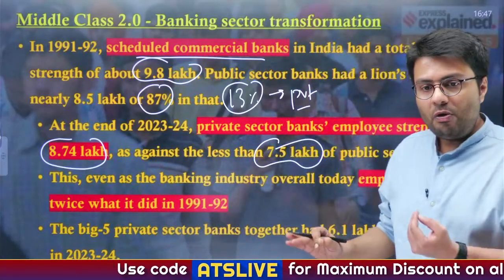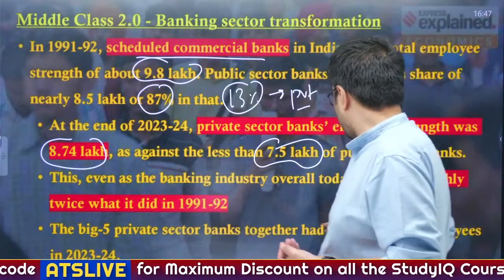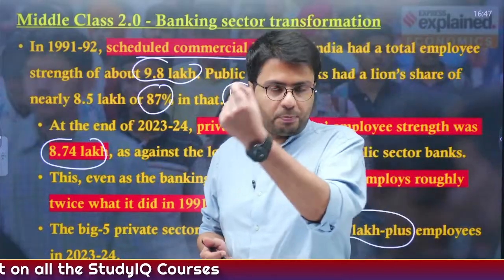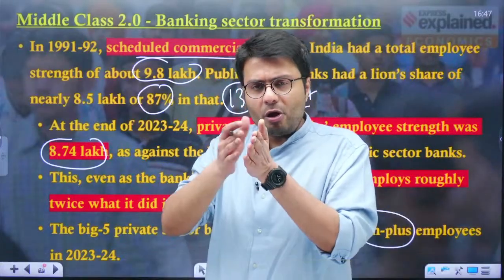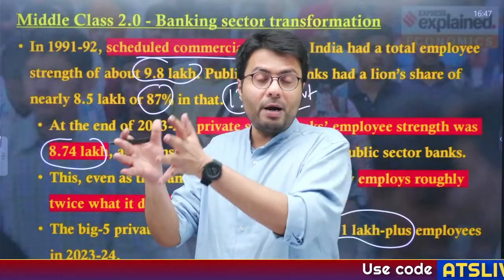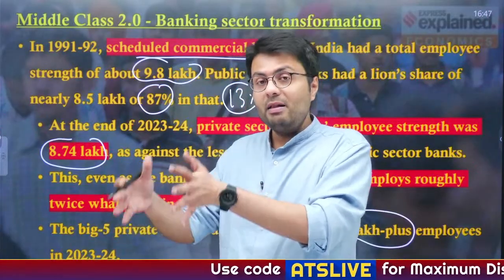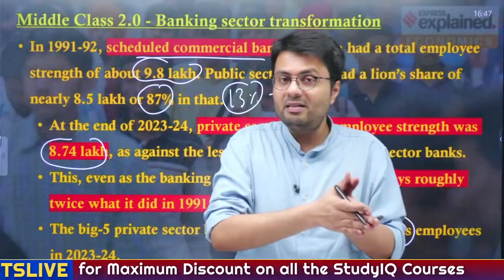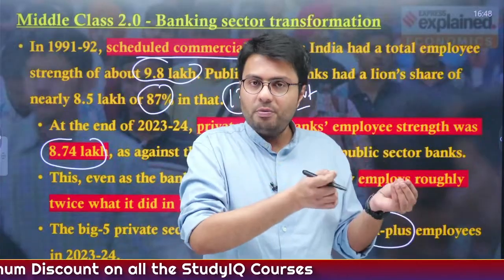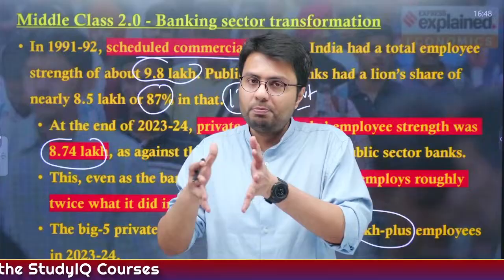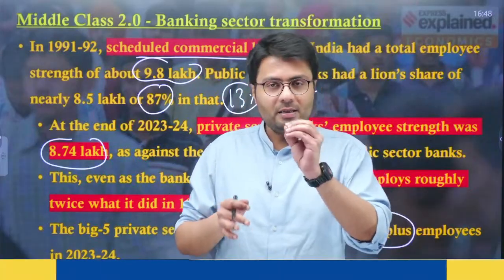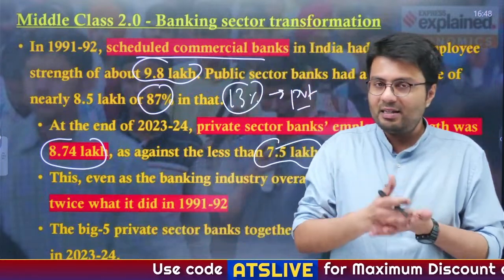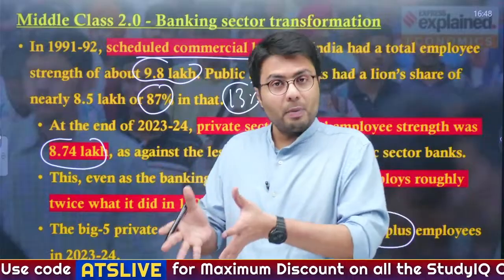So this highlights the development of the banking sector in India and how most of this development was done by private sector banks. Now you compare the numbers: private sector banks together provide about 6.1 lakh plus employment, whereas India's largest private sector bank, that is HDFC, employs roughly the same number of people as India's largest public sector bank, that is SBI. Whereas the second and third largest private sector banks, like ICICI and Axis Bank, have a higher number of jobs as compared to India's second largest public sector bank, that is PNB. So you understand the role of private sector banks, particularly the top 5 banks, that is HDFC, ICICI, Axis, Kotak Mahindra, as well as Bandhan Bank. Understood?